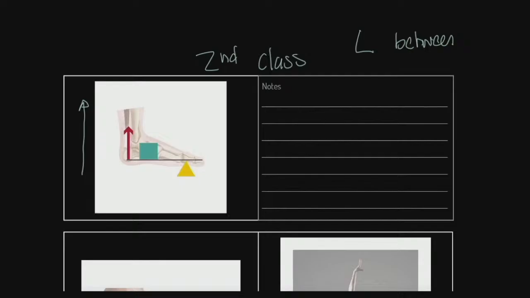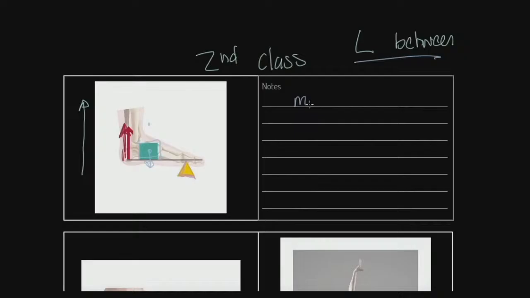So what have we got here? Well, the fulcrum itself is the ball of the foot and its contact with the floor. The effort is the contraction of the gastrocnemius, which is pulling on the heel bone. And the weight or the load of the body is acting downwards here. So we have the load between the fulcrum and the effort. Therefore, this is a second class lever.